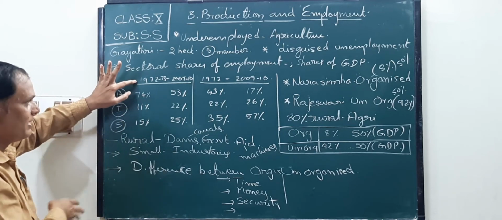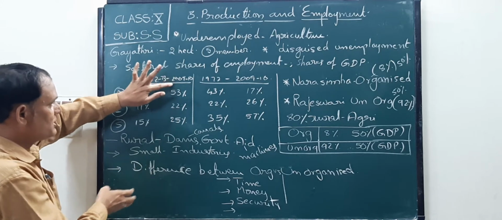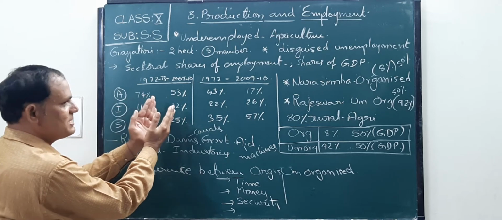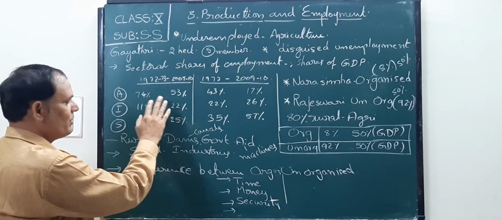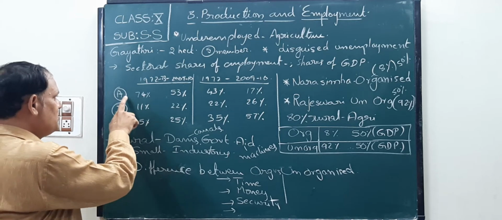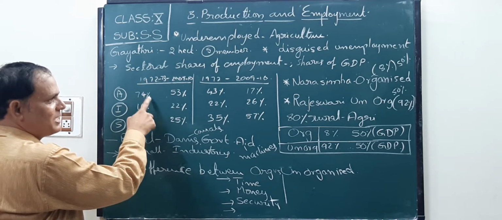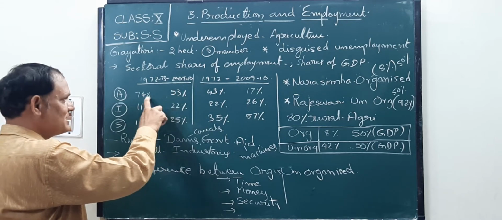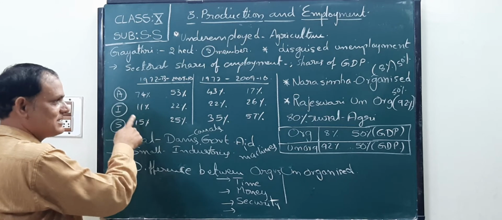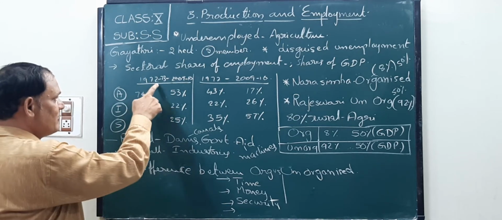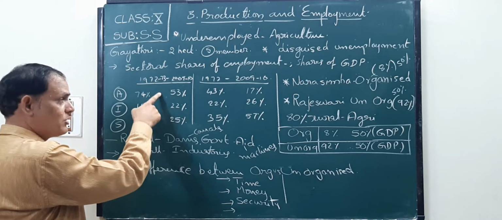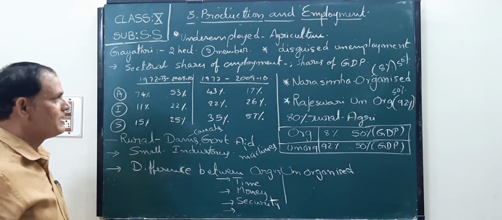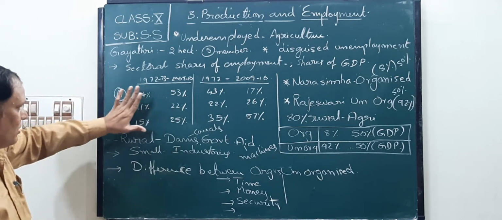We can see some increase or decrease between the two years. In agriculture, 74% fell to 53% only, that means decreased. But the secondary and service sectors increased almost double. That is the share of each sector.